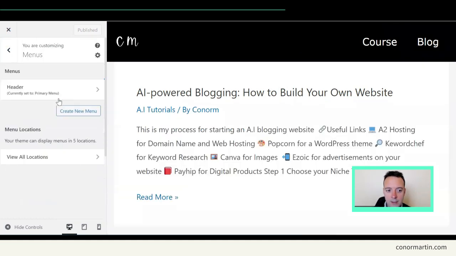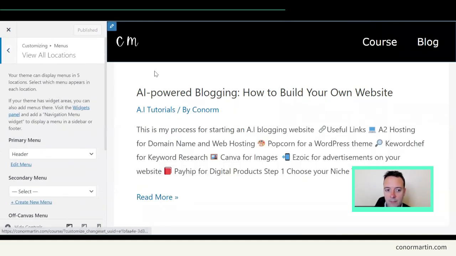And then you can change what appears here in your primary menu here, and you can edit this menu and it goes to the back of the dashboard in WordPress, and you can change the pages that you want to appear up here. So I chose to put a course here. There's nothing there now, but I will in time create a page with a course.